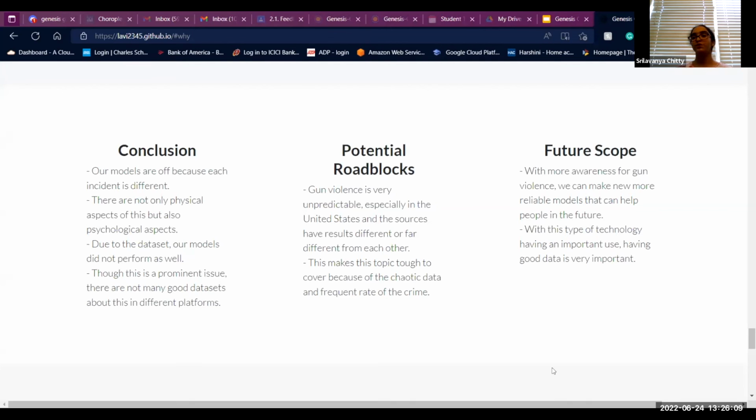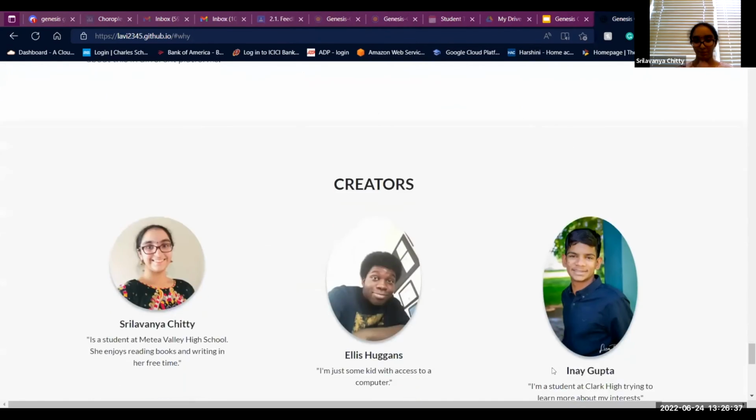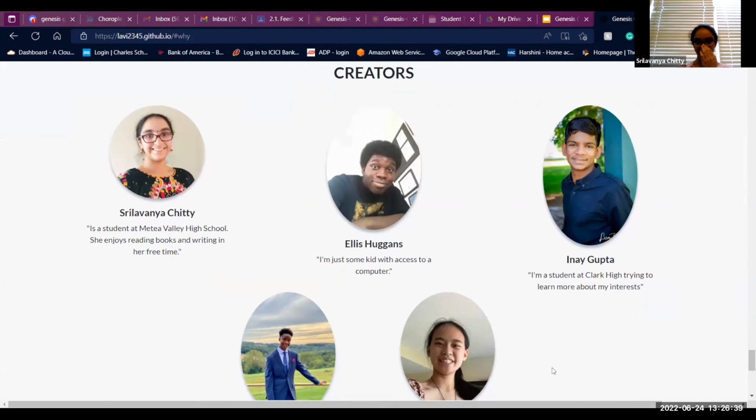Some future scope for this project could be that with more awareness for this problem, we can create new, more reliable models that can help people in the future. With this type of technology and with cleaner data sets and data sets that highlight everything, we could create technology that has really a good use case in society and be able to help people, like more people be saved from gun violence. So down here we have our teammates.